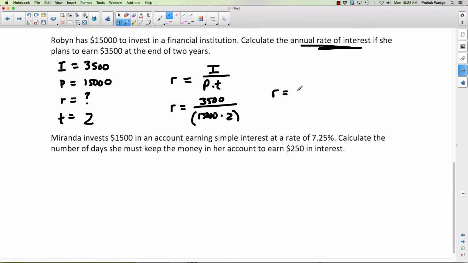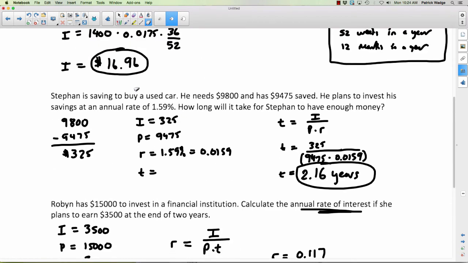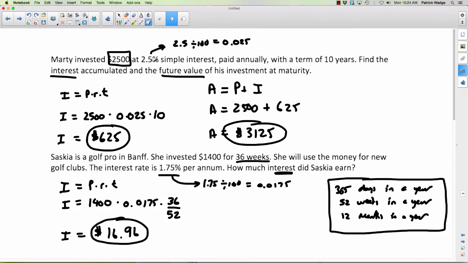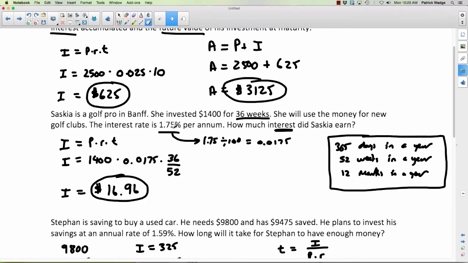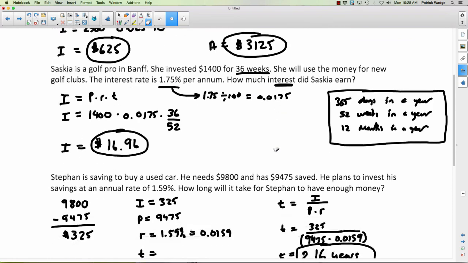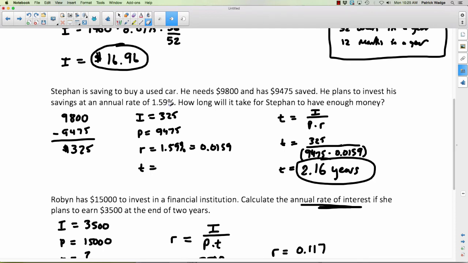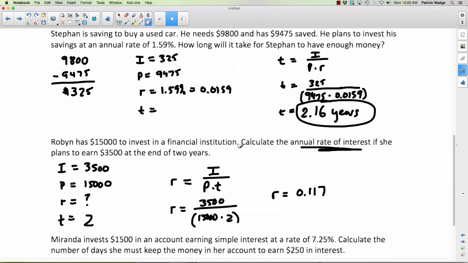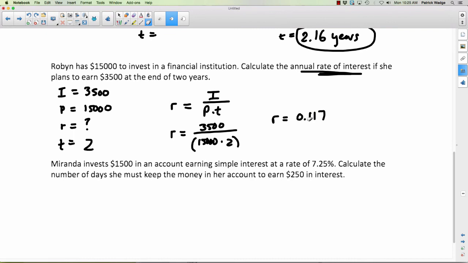And I get 0.11666666. So basically, that's 0.117 if I round. Okay, now let's think about this. Does that mean 0.117%? No, it doesn't. Because remember, in this formula, look what we did always to our percent. It was 2.5% and we changed it to 0.025 to use the formula. It was 1.75% and we changed it to 0.0175. It was 1.59% and we changed it to 0.0159. So this is not the percent. This is the decimal. We've got to go back to the percent now.